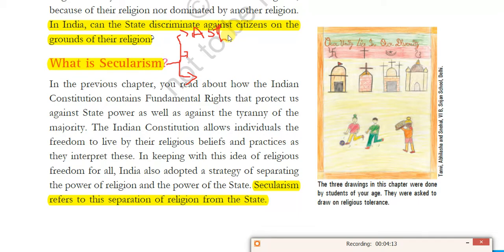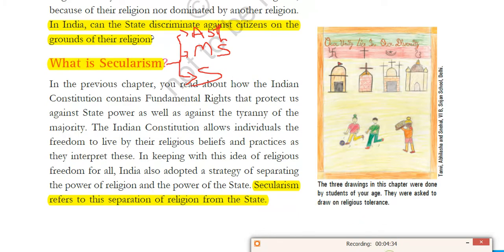And the third category is the secular state. In a secular state, the government supports all religions equally, and it will not persecute any religion. Are you getting my point? That is the secular nature of India.